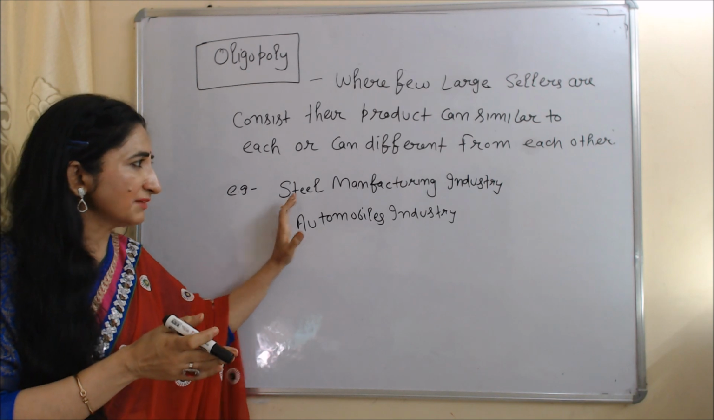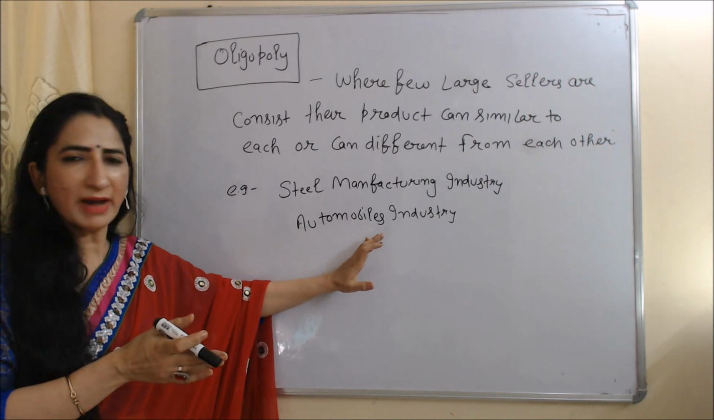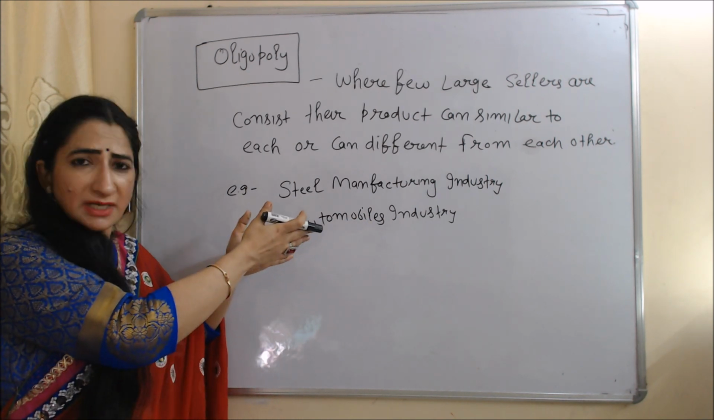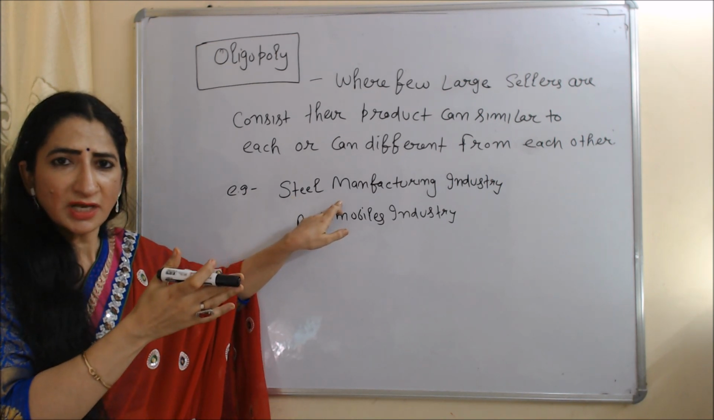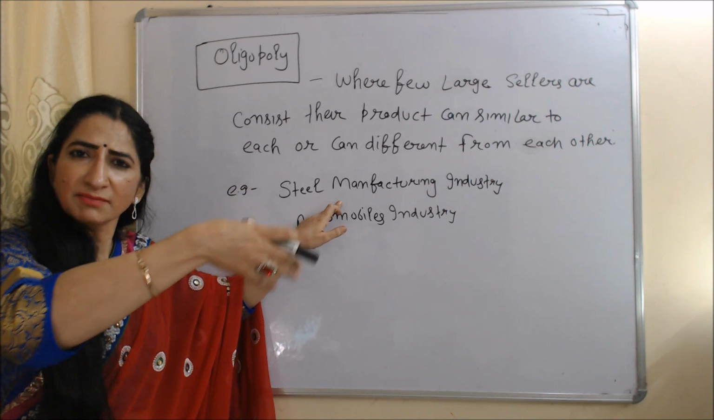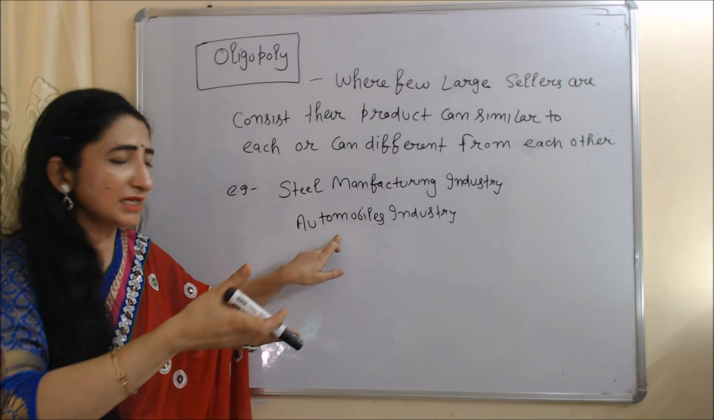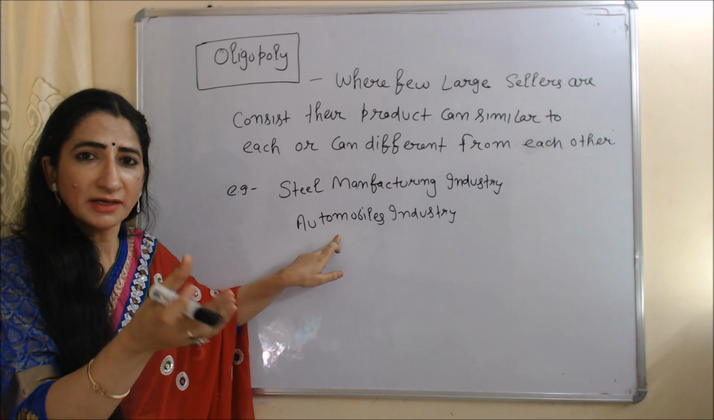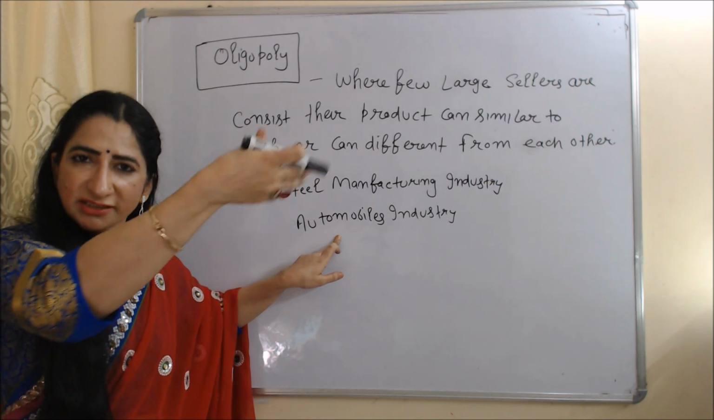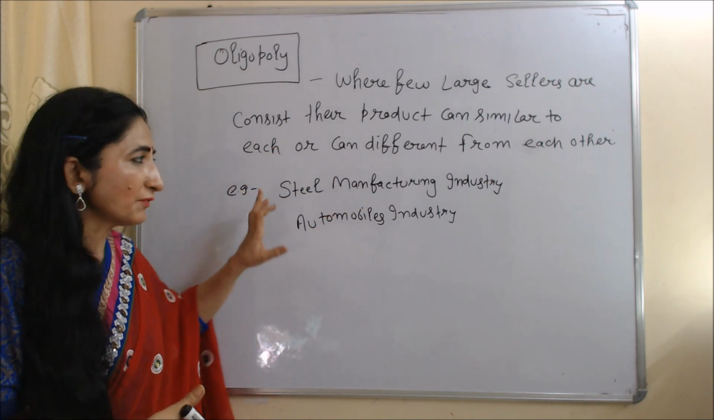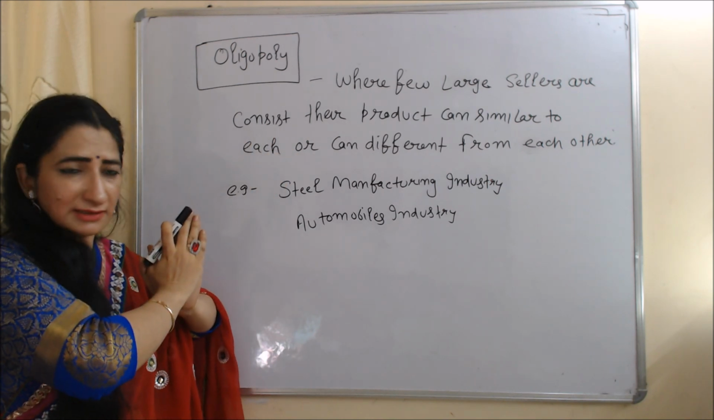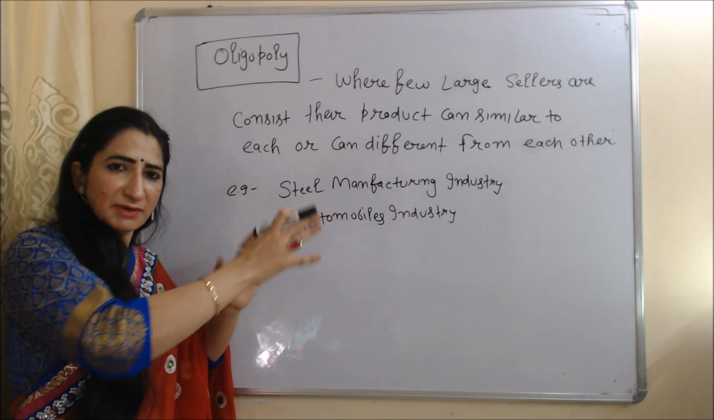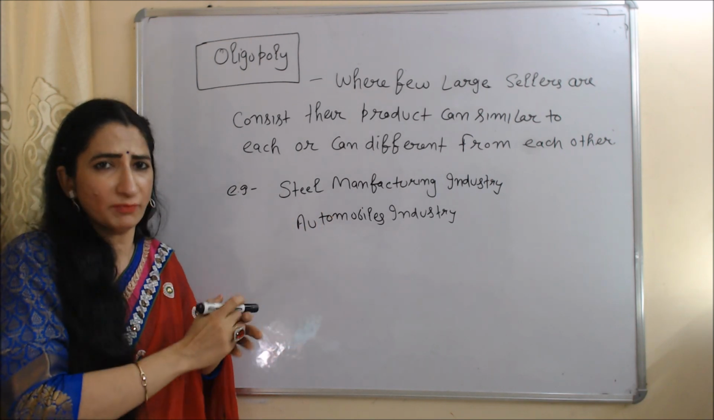For example, the steel manufacturing industry and the automobile industry. As you know, these are very big industries. In the steel manufacturing industry, the product of one seller is similar to the other seller's. But in the automobile industry, a car of one firm is different from another firm's. So we can say that in an oligopoly market, there are a few large sellers and their products can be similar to each other or can be different from each other.